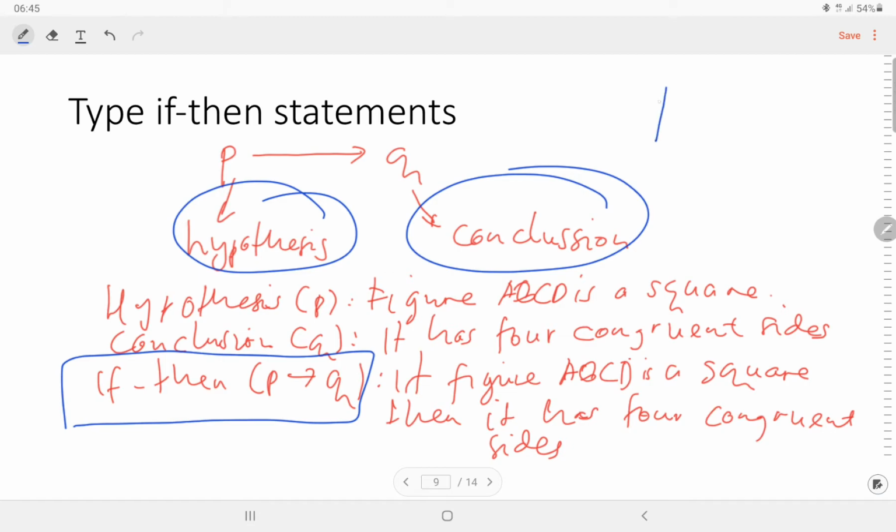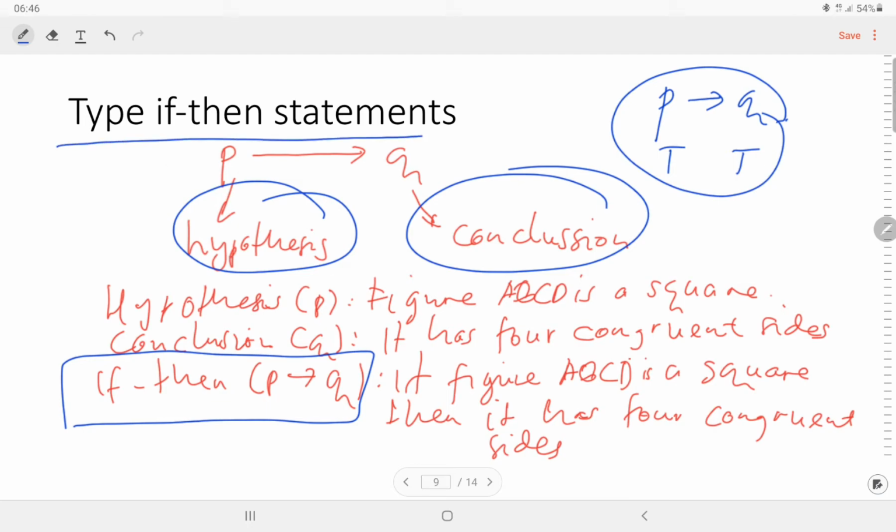An if-then statement is true if whenever the hypothesis is true, the conclusion is also true. Or saying it another way, an if-then statement is false only when the hypothesis is true and the conclusion is false. So this is how to find the truth value of this statement.